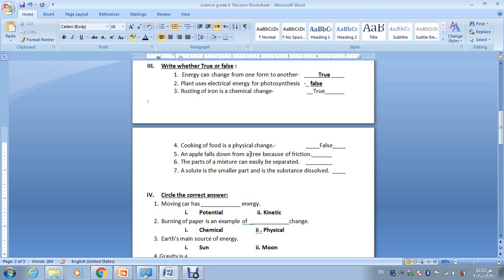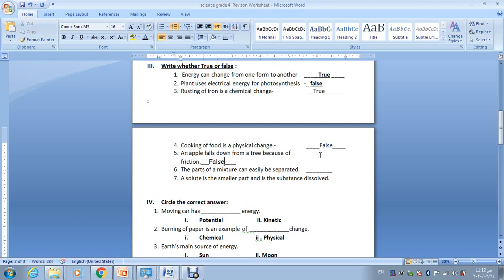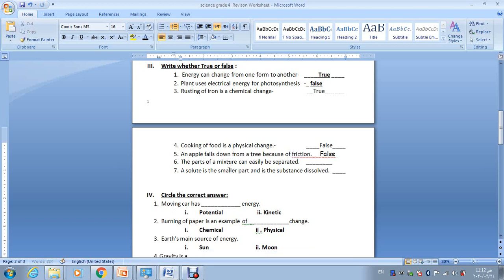An apple falls down from a tree because of friction. Of course, I just said so. No, it's because of gravity. It's because of gravity and not friction.